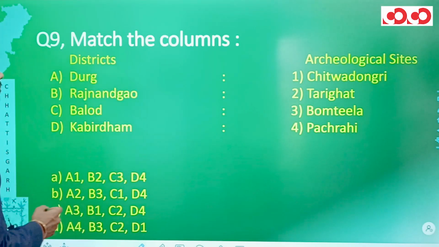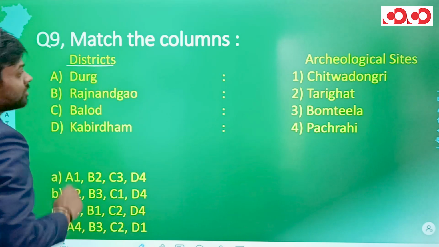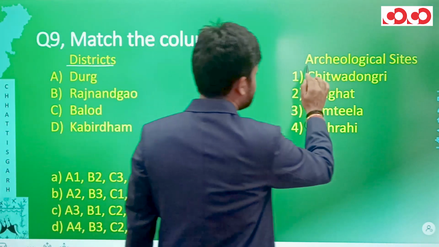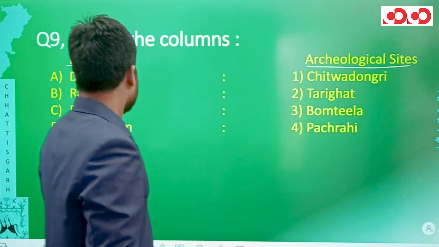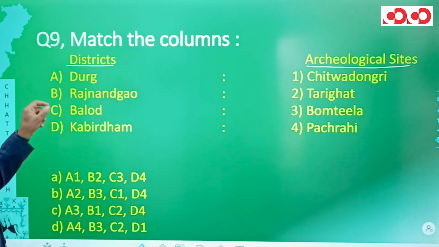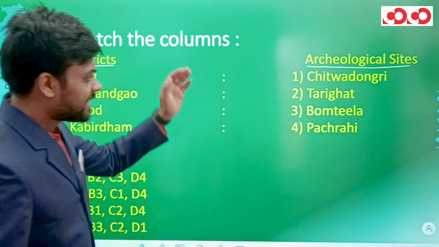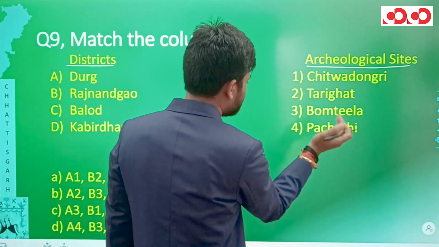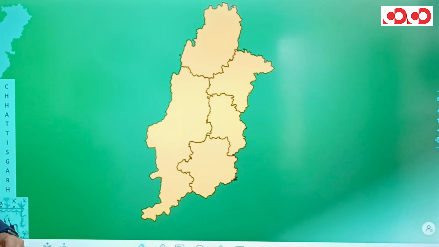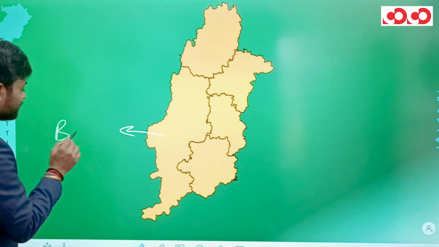Once again we have a match-the-columns question in which we have districts in one column and archaeological sites in the other column. In the districts, we have Durg, Rajnathgaon, Balod and Kabirdham. In the archaeological sites, we have Chitwa Dongri, Tarighat, Bomtila and Pachrahi. Looking at the map, in the Rajnathgaon district, we have